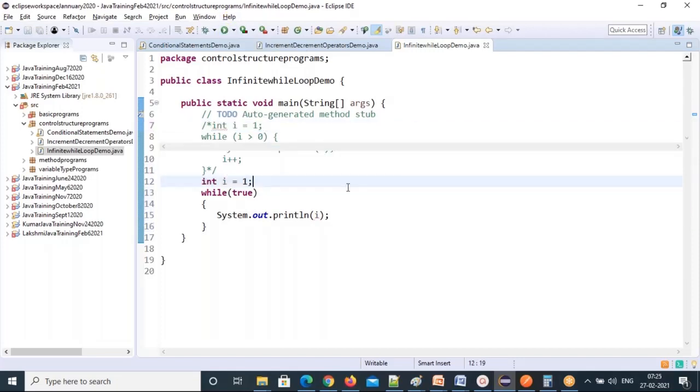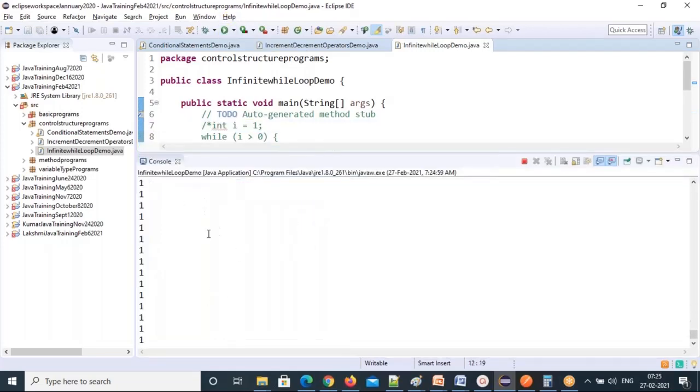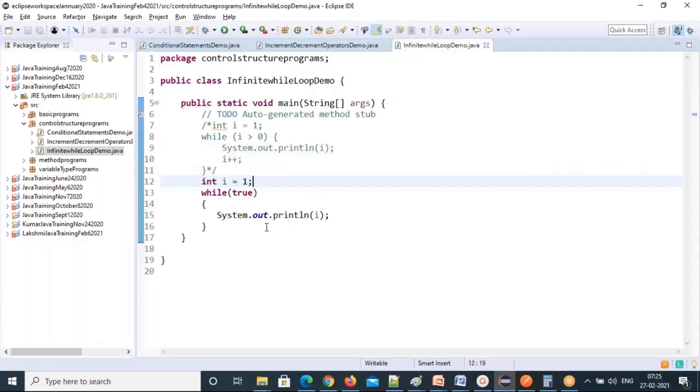Now you see, always 1 is going to print, but it's never going to stop. It keeps executing the code. So I'll forcefully stop it. So that's the infinite loop. Why is it infinite? It's never going to become false here. There is no chance. You hard coded the condition as true. At least in the earlier one we can change it and make the condition false. But here there is no chance at all.